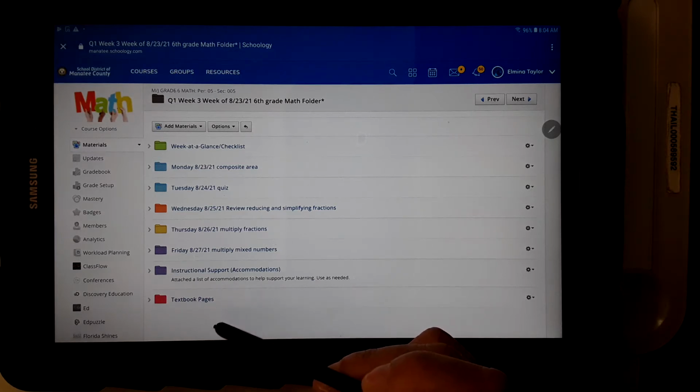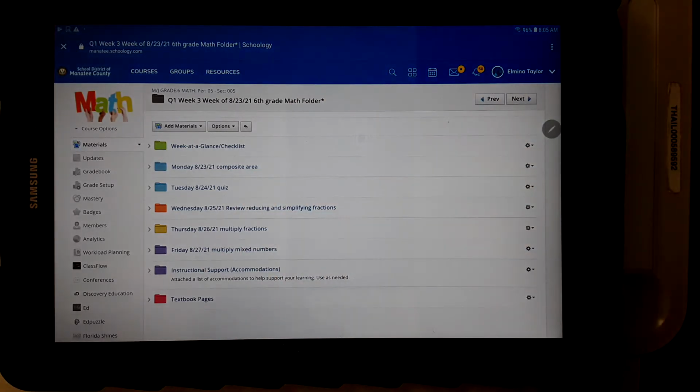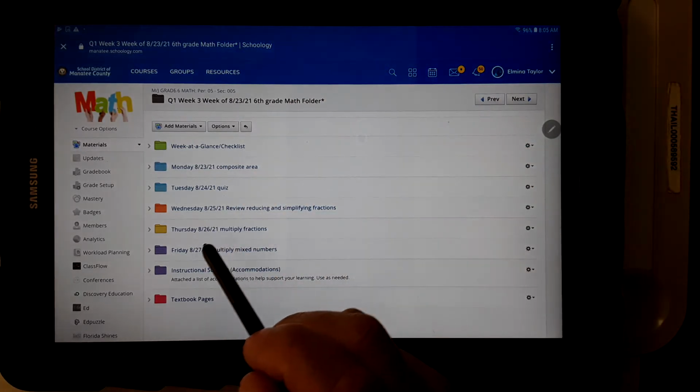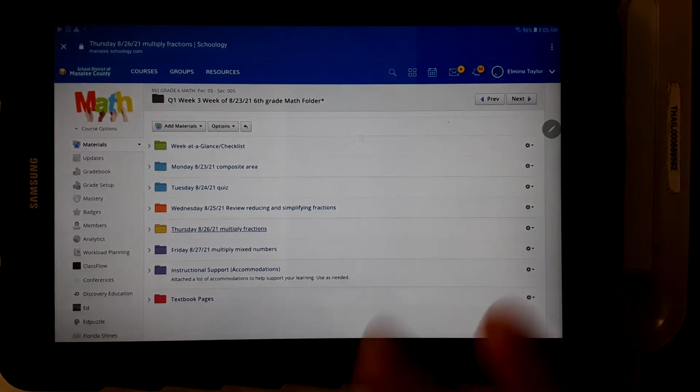So I know things happen. And like I said, if they lose the pages, they're there. They can do the work on paper. Or if you allow them to print with a printer at home, that's great too. All right, so let's say, for instance, that it's Thursday the 26th. Your child would go to that particular folder and they would click on it.